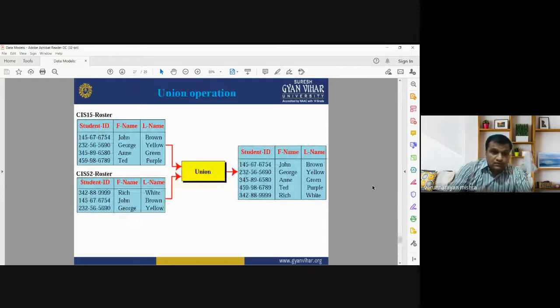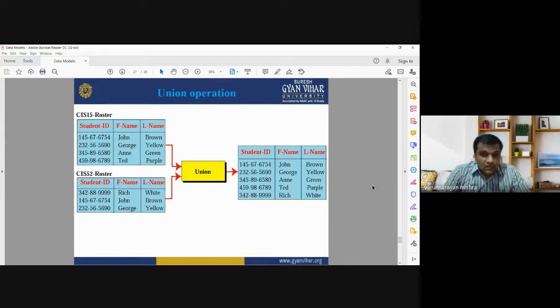Union operation is also used to combine two tables. So these are the input tables. These are the two different tables. One table is having the roster, the second table is having the roster value for CIS 15 and CIS 52.